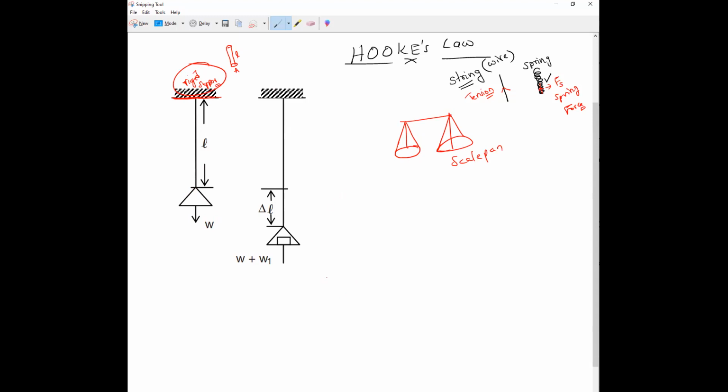Now, increase the weight in the scale pan in steps of 50 grams. First we have to put 50 grams. Clear, everybody? So first thing, you should check it.